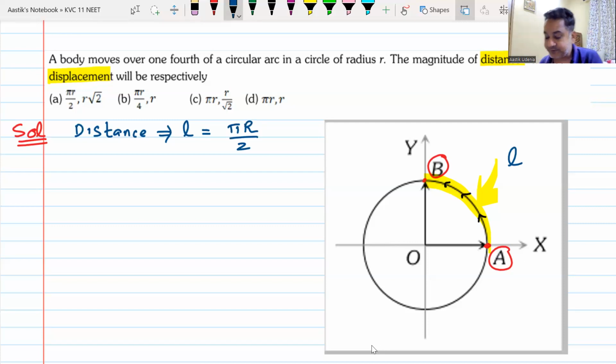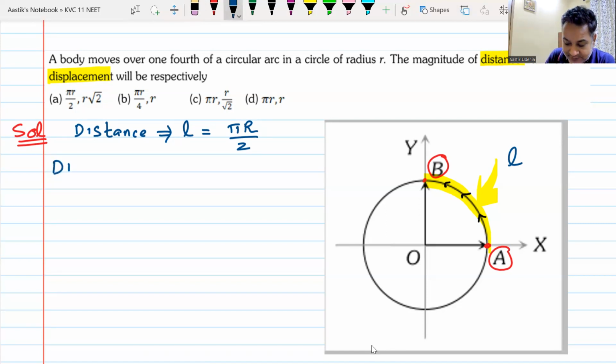We understand this? As soon as you get the first answer, you don't have to look for the other answers, because it's evident from the options that the only option that can be correct is A. But there can be a question where pi r by 2 may come more than once. So it's always wise to solve the entire question correctly. That would be the way to go about it.